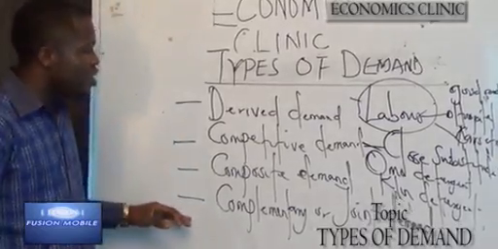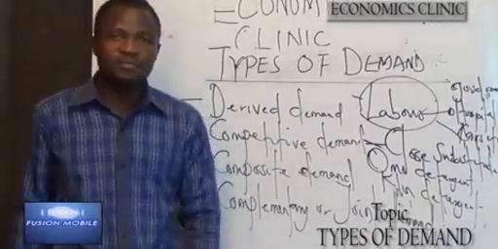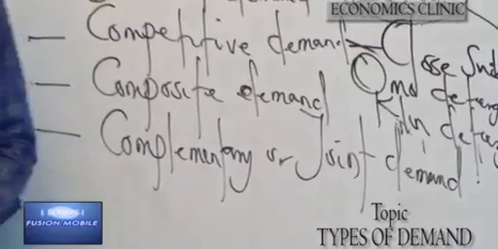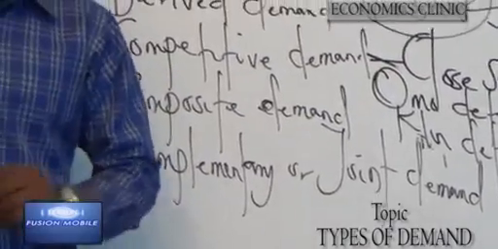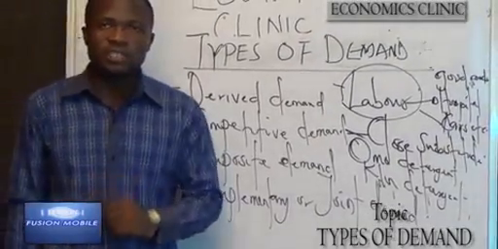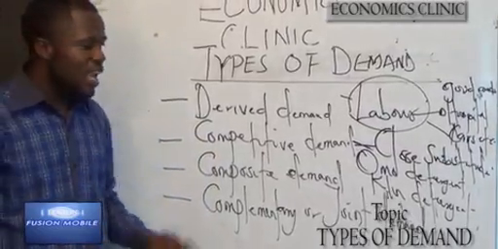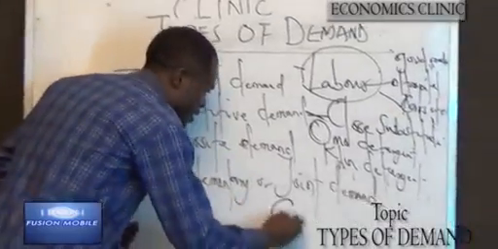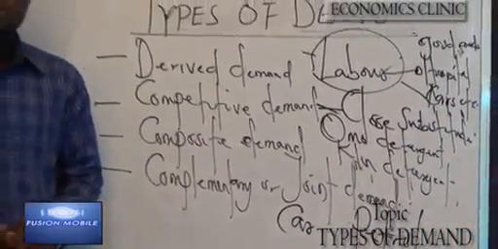The next is complementary or joint demand. When an increase in the demand of a commodity leads to an increase in the demand of another, demand is said to be complementary or joint. An example is a car and petrol. An increase in the price of car will lead to increase in the demand for petrol. This will lead us to change in demand.